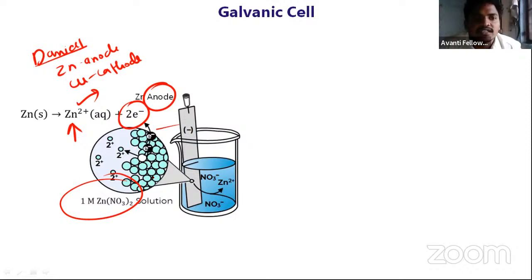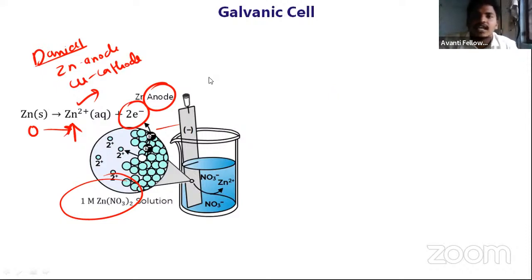Now tell me guys, what is the meaning of this? From 0 to plus 2 state. What is happening here at the anode, oxidation or reduction? Tell me in the chat box. Come on, guys, you can easily say this. Yes, very good, Sonali. That is correct.